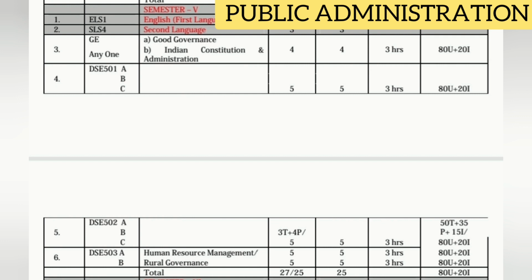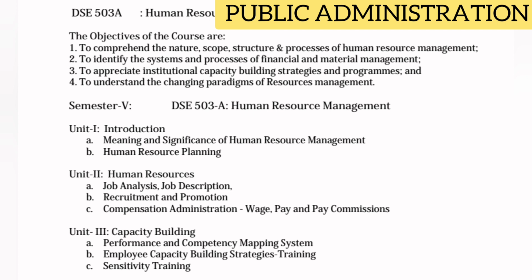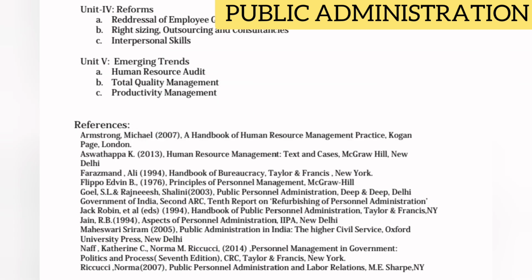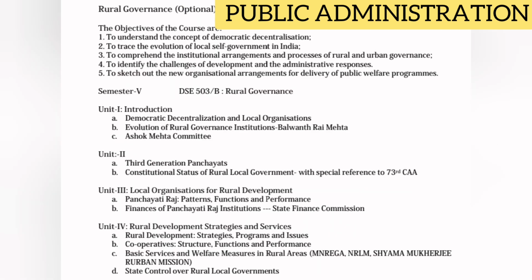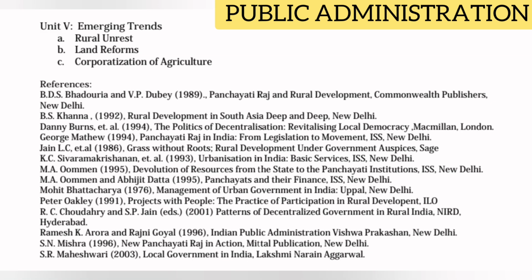For this subject, you have 5 theory classes per week and 5 credits you have. If you pass this subject, you will get these credits, and exam duration is 3 hours, and total marks for this subject is 100. Out of 100, 80 for semester exams, 20 for internal exams. In syllabus, total 5 units we have. From each unit, 1 or 2 short questions are coming and 2 long questions are coming.